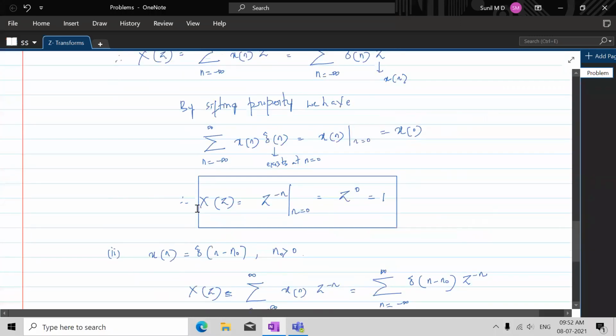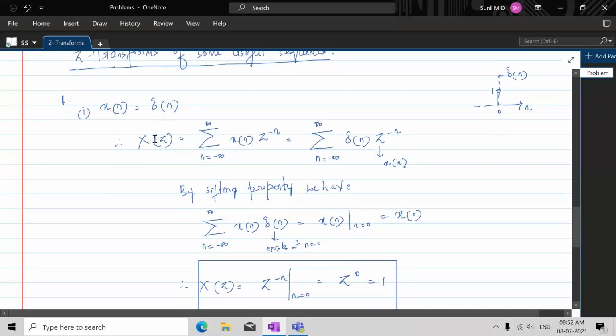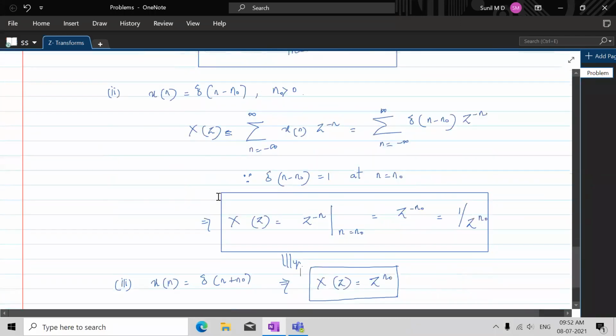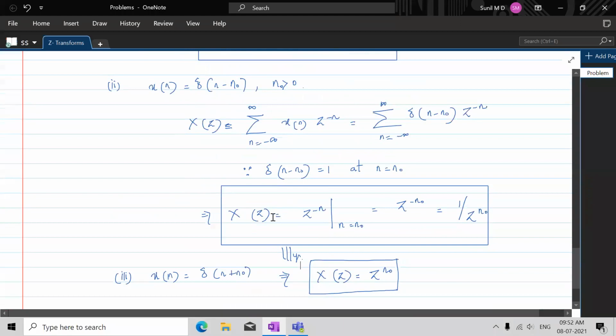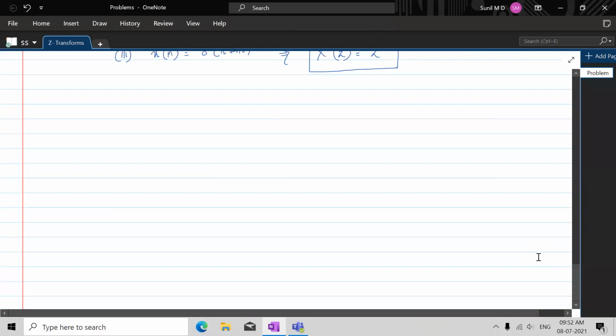So this is one set of problems wherein we have seen the z transform of delta of n, delta of n minus n naught, and delta of n plus n naught. Let's summarize. The three signals: delta of n, then X of z is 1.